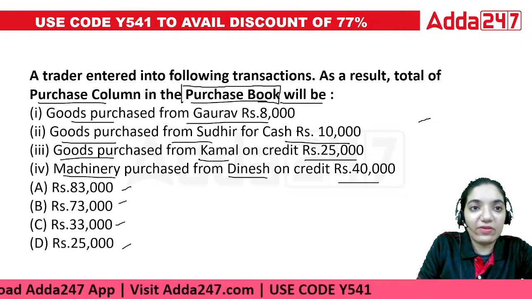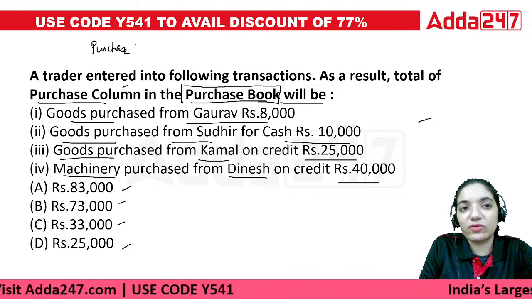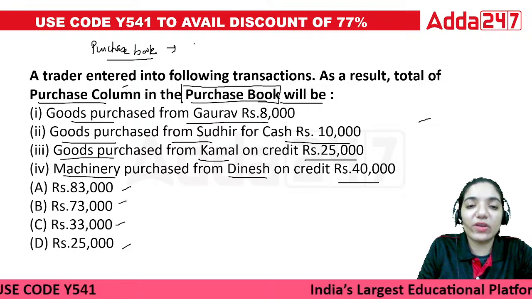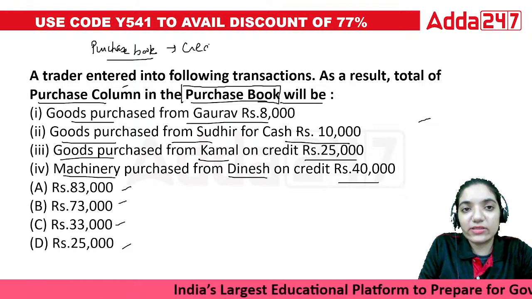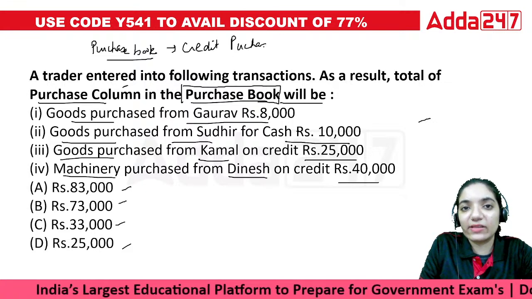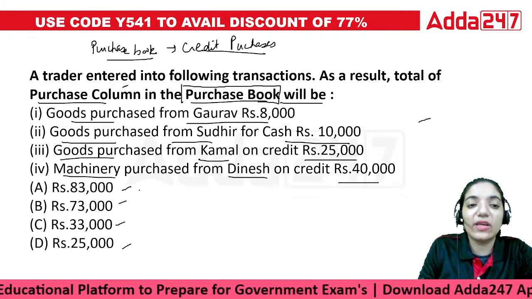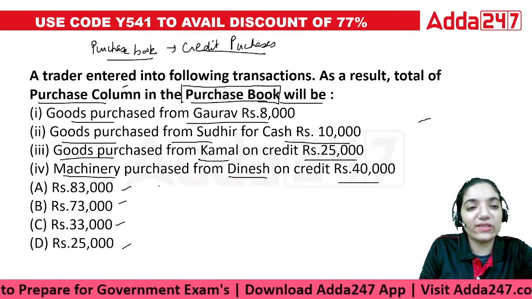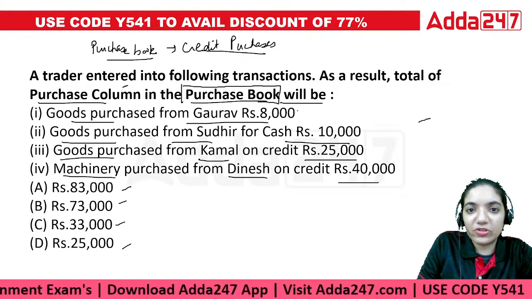Okay. When we talk about the purchase book, what do we record in the purchase book? In the purchase book, we record all the credit purchases only, nothing else. So if we record only the credit purchases, then what are we recording here? Number one that we'll record is goods purchased from Gaurav.